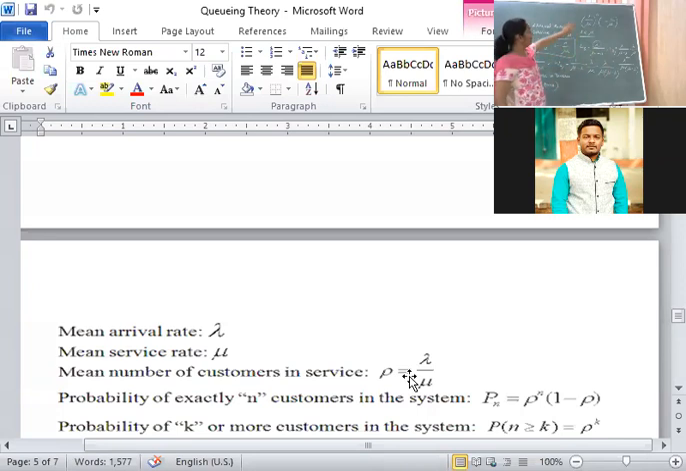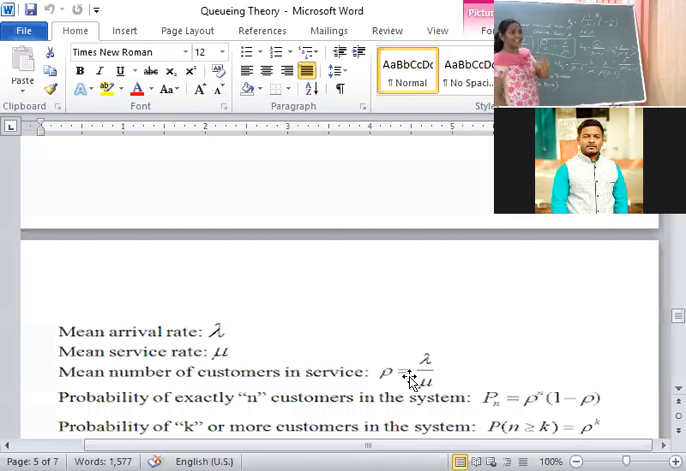What does it mean? Probability of exactly n customers in the system. How will they ask? Probability that there are 5 customers in the system. That means we write P5 is equal to lambda upon mu whole to the power of 5. Probability of exactly 5 customers in the system, or 2 customers in the system, like that they will give.